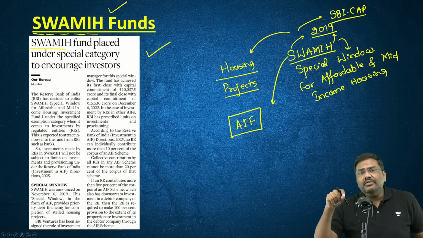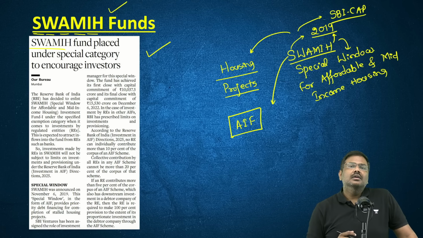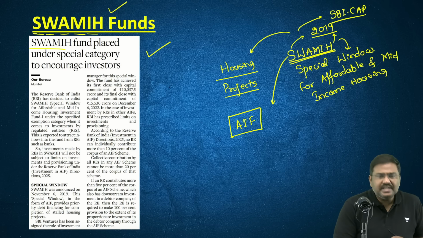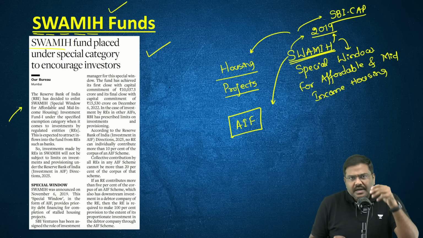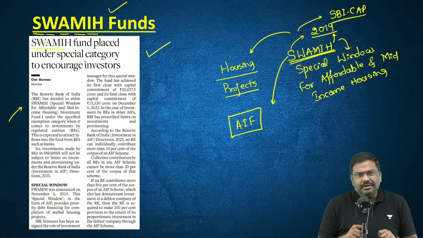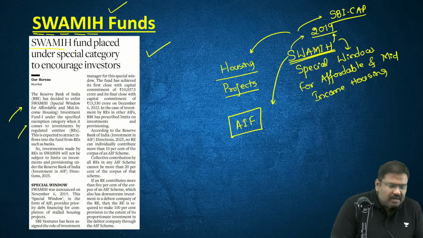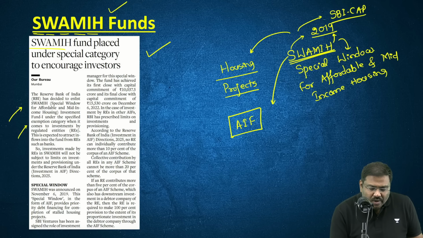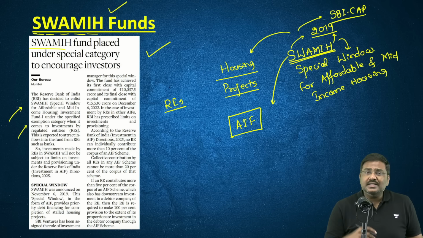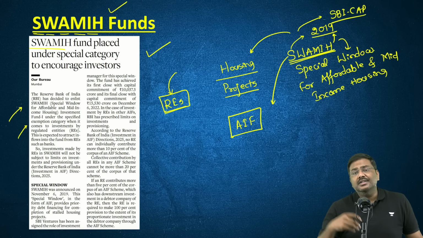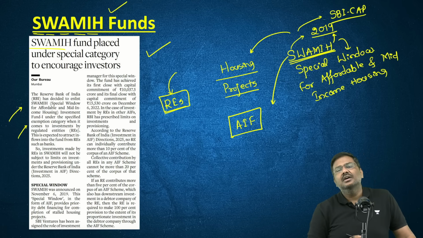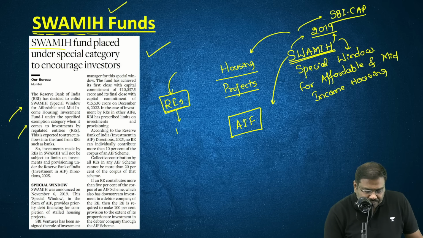AIF, Alternative Investment Fund. So these are certain very important points. Now, what is the update? The update is very simple. The Reserve Bank of India, which is a regulator here, has announced that basically the investments that will be done by the regulated entities. Again, when I say regulator, RBI is the regulator for these regulated entities. For example, NBFCs. For example, banks.